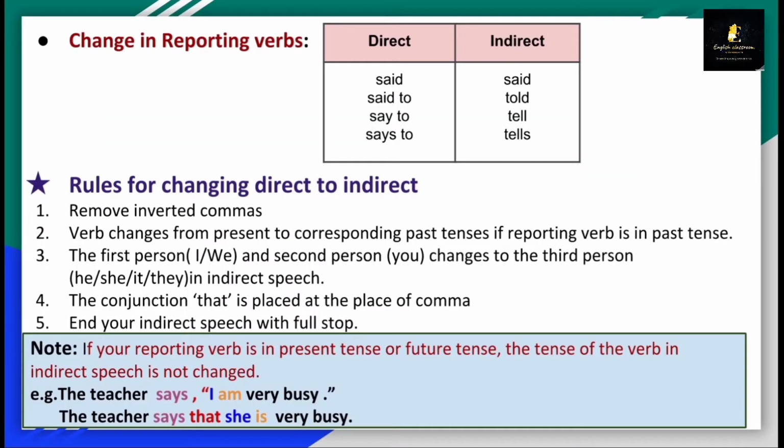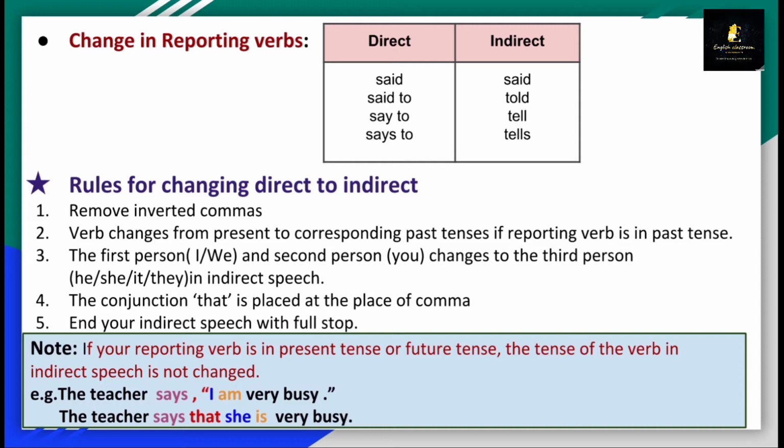While changing from direct to indirect, we have to pay attention to reporting verbs. If the reporting verb in the direct sentence is said, in indirect it turns into said. Said to turns into told, say to turns into tell, and says to turns into tells. There are different rules which we have to keep in mind while changing from direct to indirect.